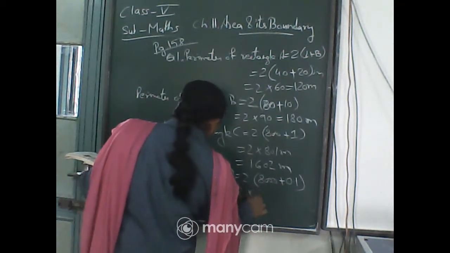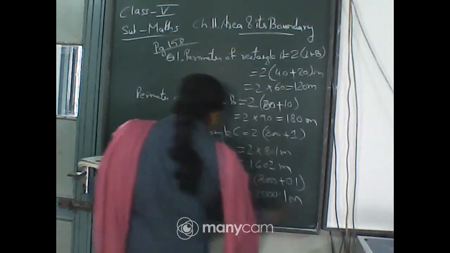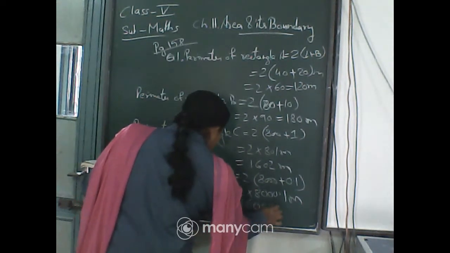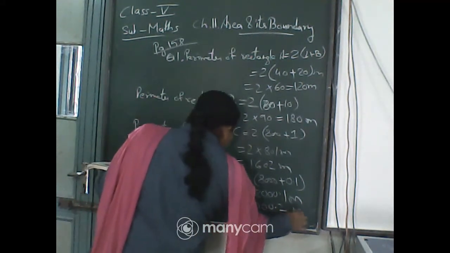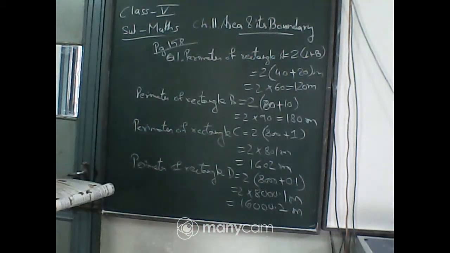So 2 into 8000.1. When you are multiplying, you will get 2 8s are 16, then 3 zeros, 0.2, that is 16,000.2 meters. So these all are the perimeters of the different rectangles A, B, C and D.